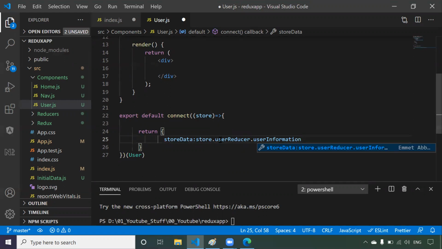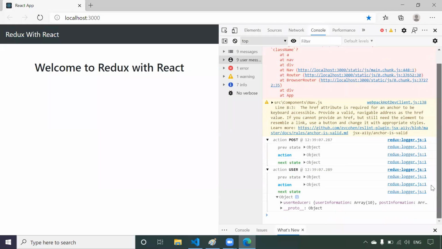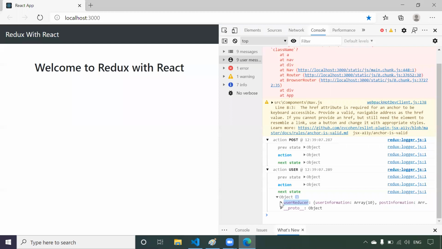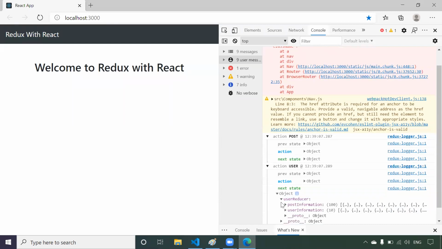Instead of providing the store, we are taking the data of that particular store, and you have to match the keys, right guys? This is userReducer, so it should match exactly. You should not make any spelling mistakes here. In userReducer you have post information and user information.